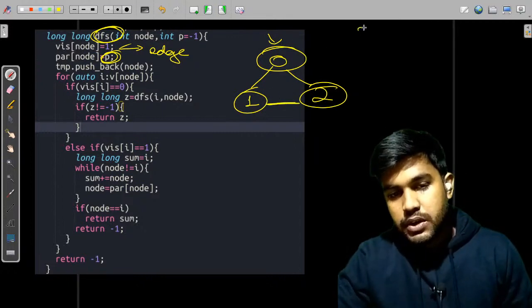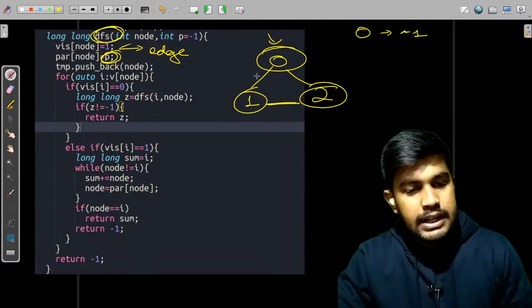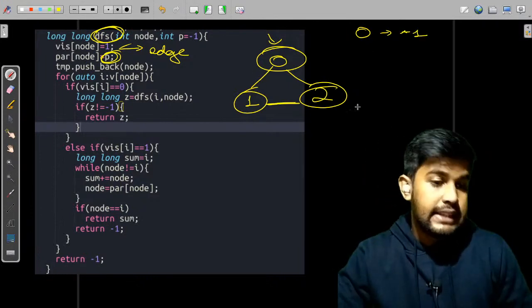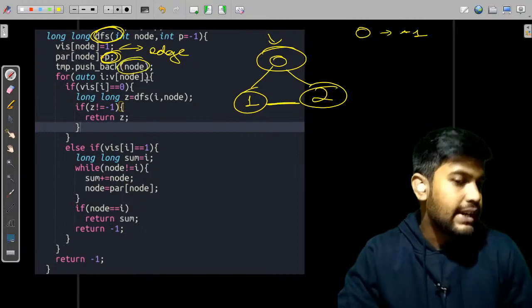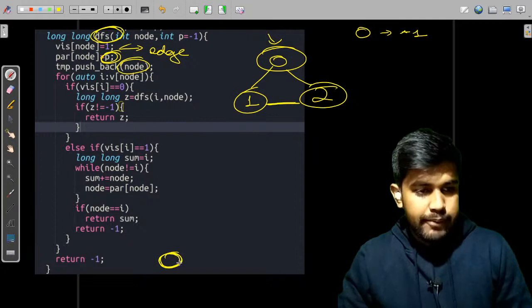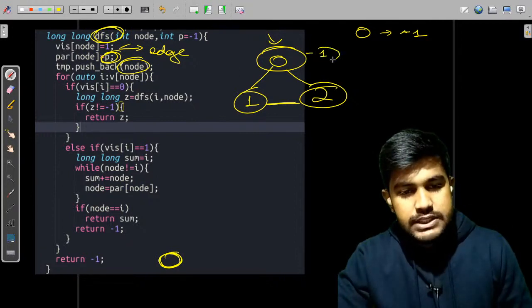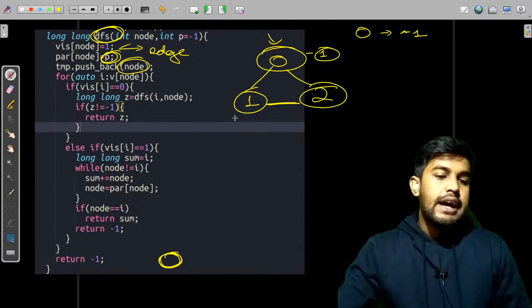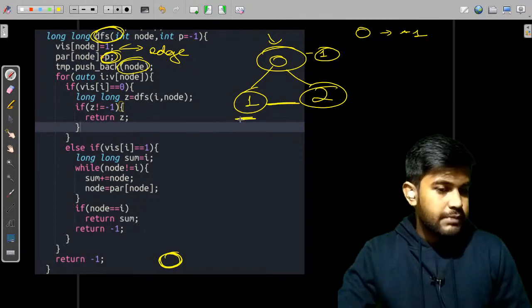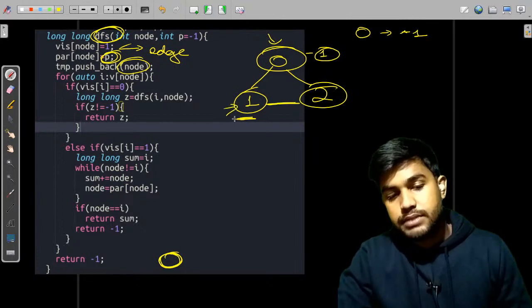Suppose this 0 has a parent of -1. Then I enter that into the temp. Now what is this temp? I would tell you that. So I enter this 0 into the temp. Then we move forward and mark this as visited. I would just write 1. This is not visited, so we would start doing DFS from this point.